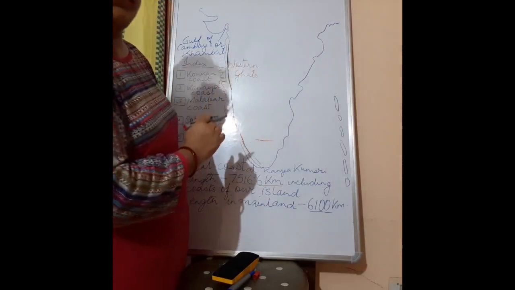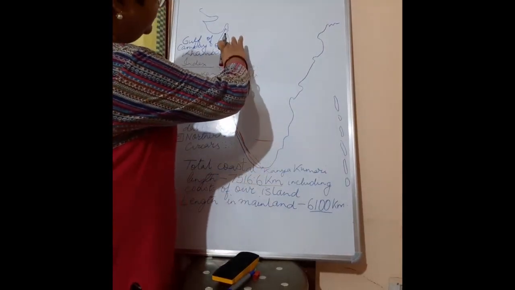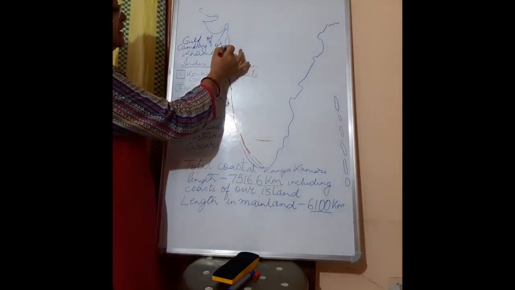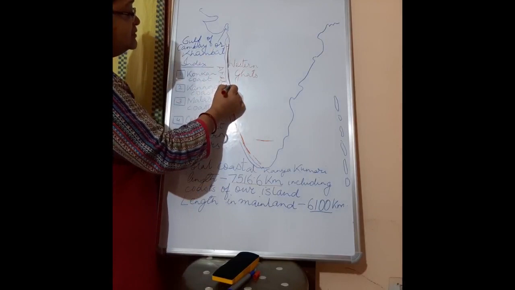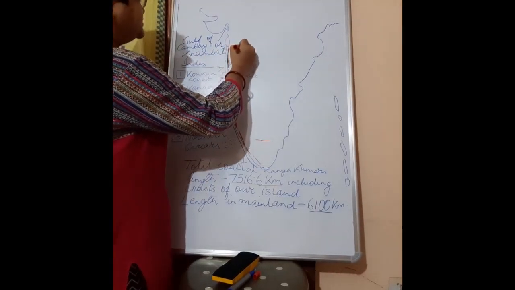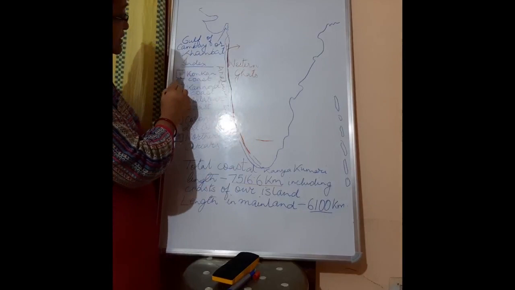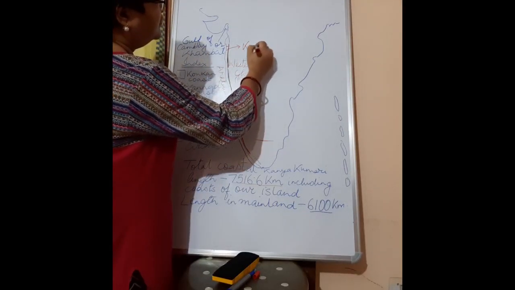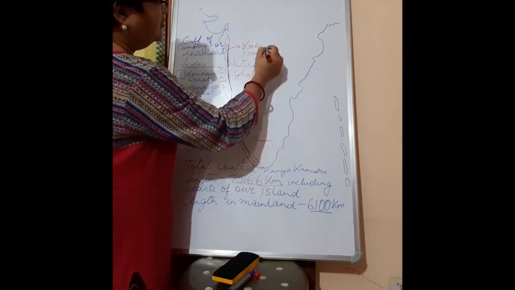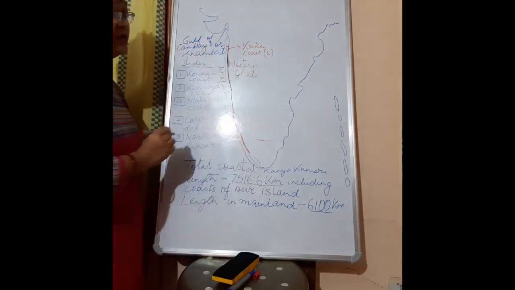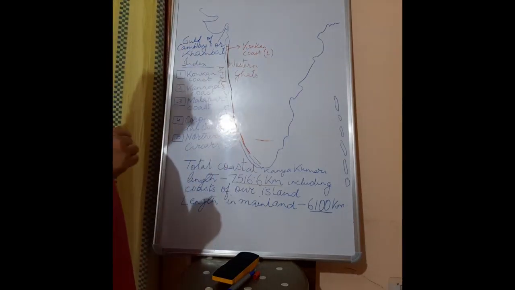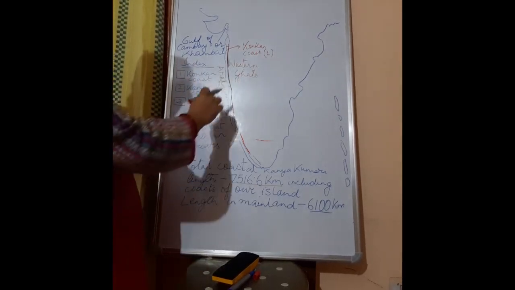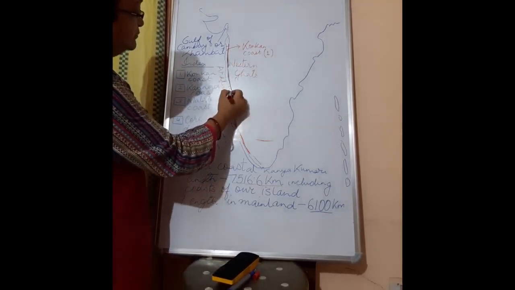Now coming to the first part of our Western Coastal Plain. Now this first part extends in Maharashtra, and this portion is the number 1 portion, that is the Konkan coast. This covers our state of Maharashtra and a part of Goa also, and Goa is here.